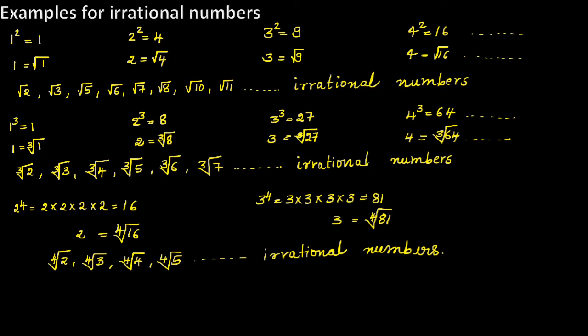So you can write so many examples for irrational numbers. The numbers coming under root are one type of irrational numbers, and you have another type of irrational number also, that is pi is another type of irrational number, that is called Euler's number. Now we are concentrating on the numbers coming under root. Let us see general form of irrational number which is coming under root.